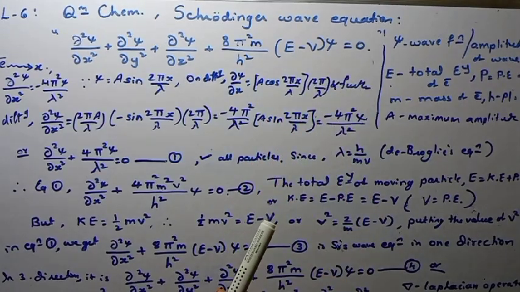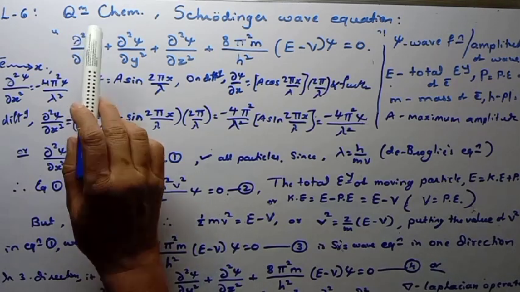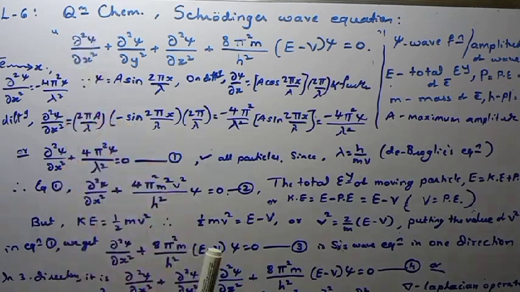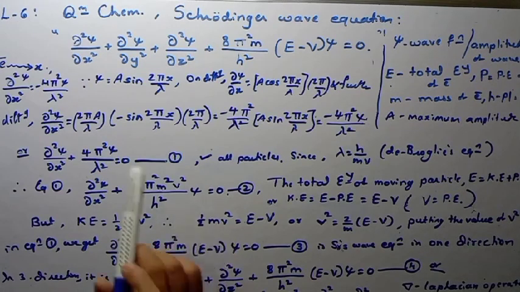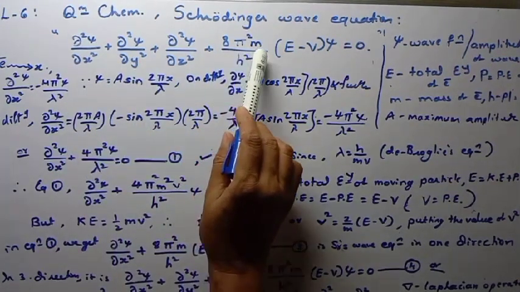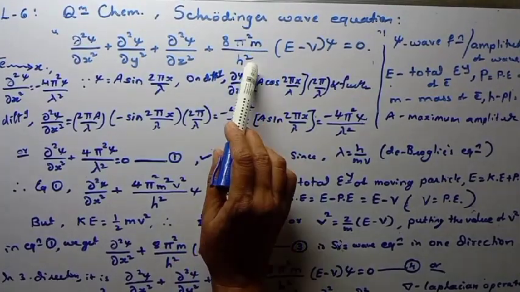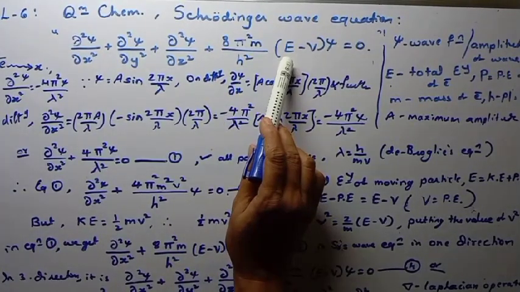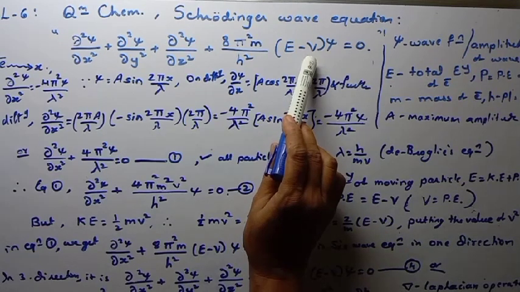Now, the electron is associated with a wave nature, so it has its own wave function, denoted by psi. Psi is nothing but the wave function, or the amplitude of the wave. Then m is the mass of the electron, h is Planck's constant, E is the total energy of the electron, and V is the potential energy of the electron.